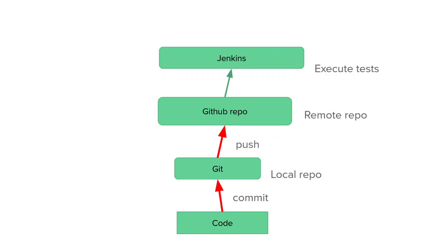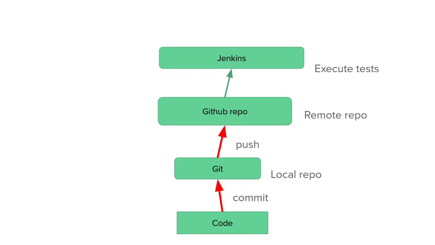In the coming sessions, we will see how to perform all these actions. We will first install Git in our system and understand more about Git, the local repository. Then we will see how to push the code to the remote repository, the GitHub repository. And we will also execute the tests using Jenkins.